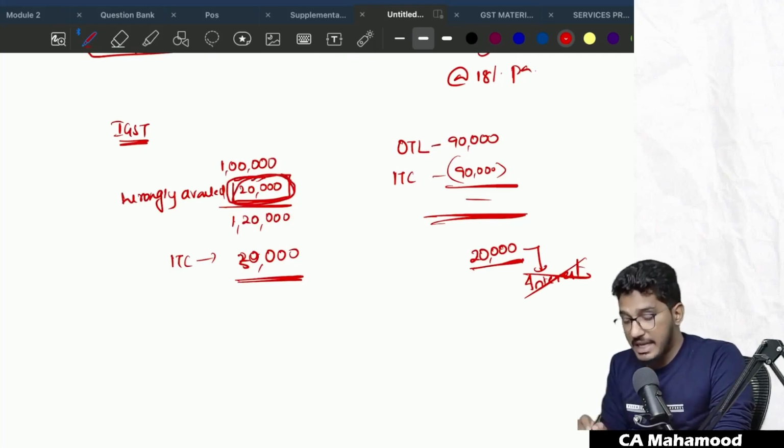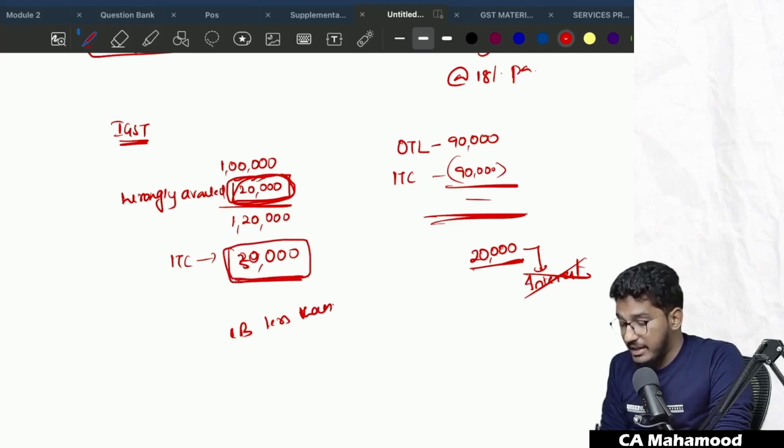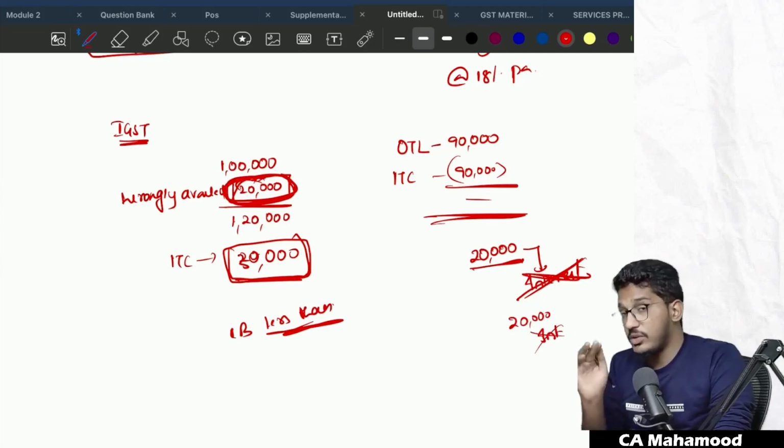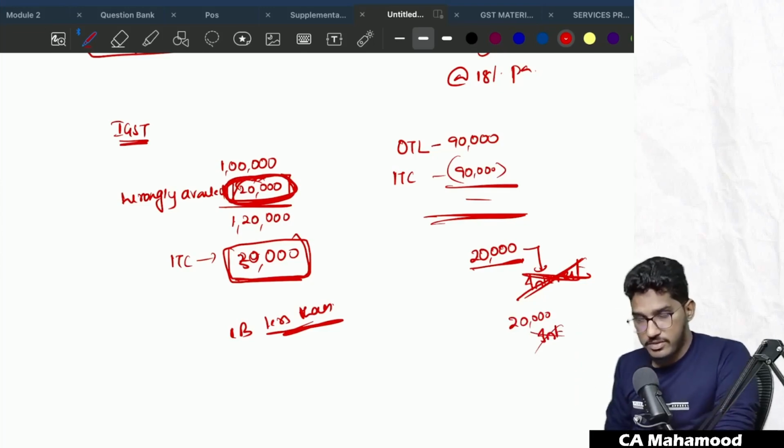See, actual utilization will happen when the closing balance is less than the wrongly availed credit. So when the closing balance of the input tax credit has fallen less than the wrongly availed amount, then only we will treat it as utilized. Here you have availed it, but you have not yet utilized it. So in case you have realized this mistake and you want to reverse that wrongly availed credit, you can reverse it. No need to reverse it along with interest.